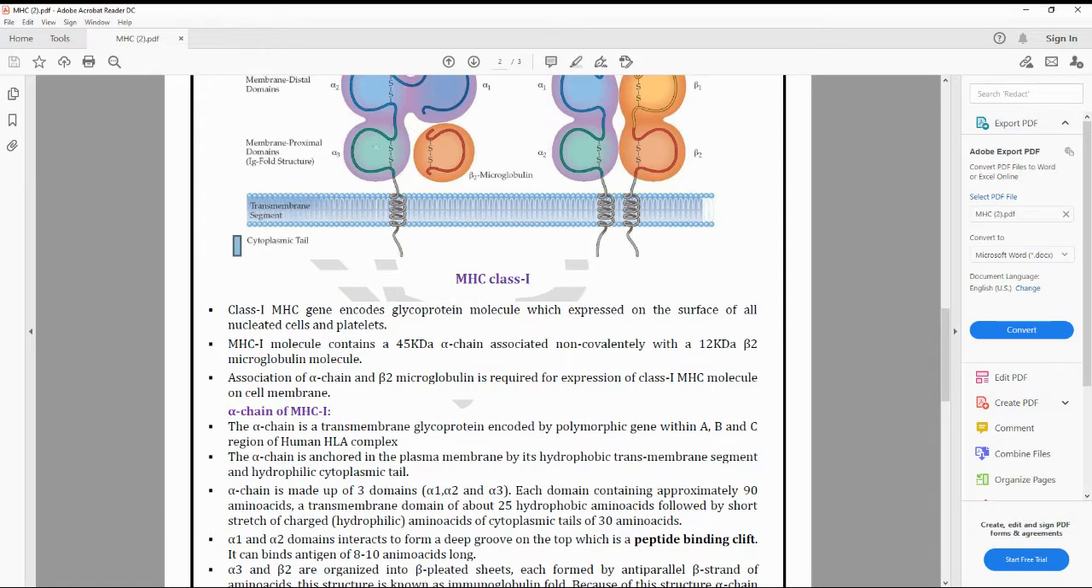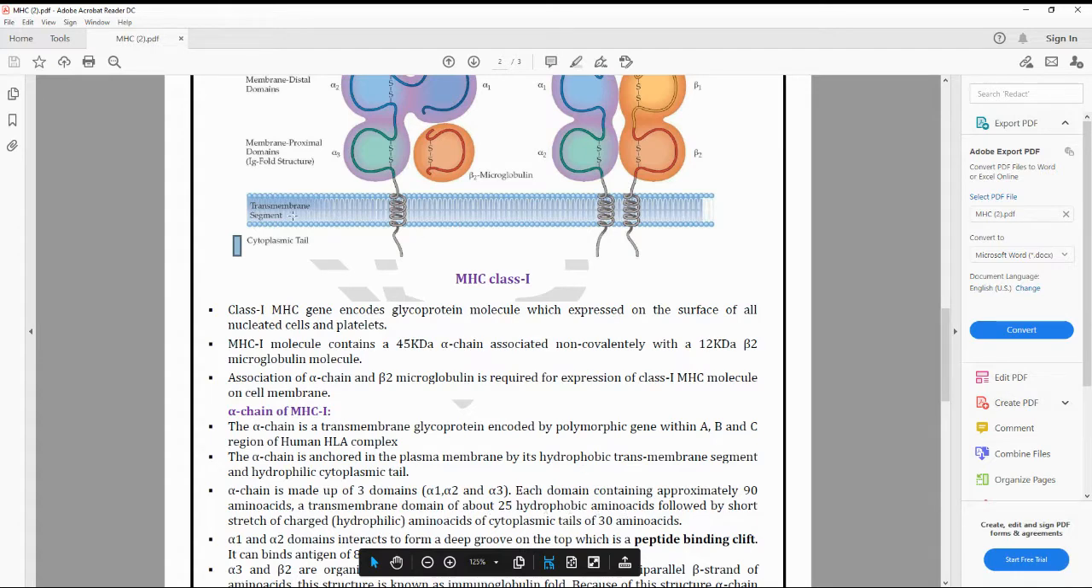If you look at the alpha chain, it has 3 domains. You can see this is the first domain, this is the second domain, and this is the third domain. The first domain is known as alpha 1, the second domain as alpha 2, and the third one as alpha 3. Each domain contains approximately 90 amino acids, whereas the transmembrane domain has about 25 hydrophobic amino acids.